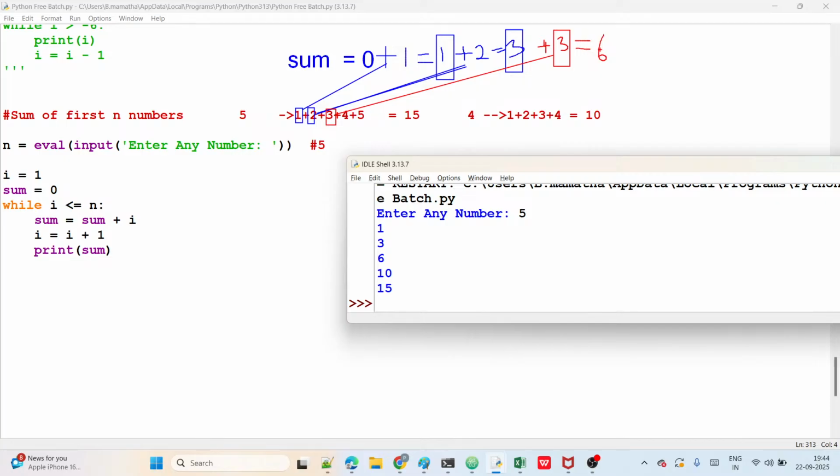Next output here, right? Next output 6. Now for 6, add the next I value. What is the next I value? 4, right? Next I value is 4, right, guys?